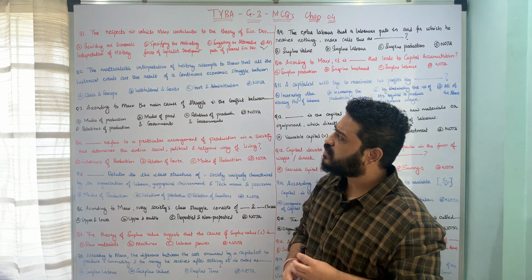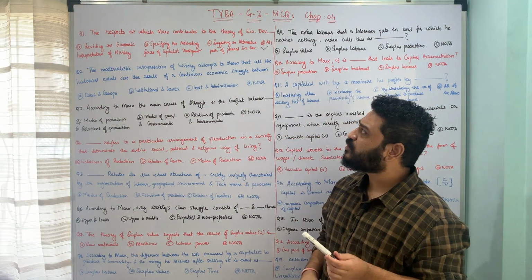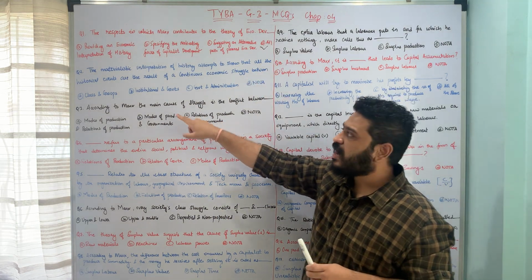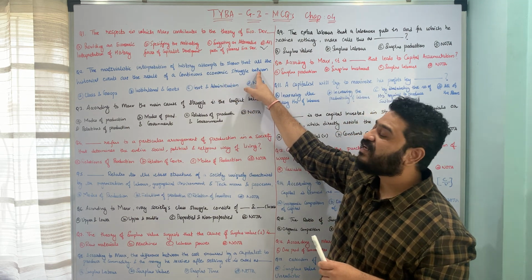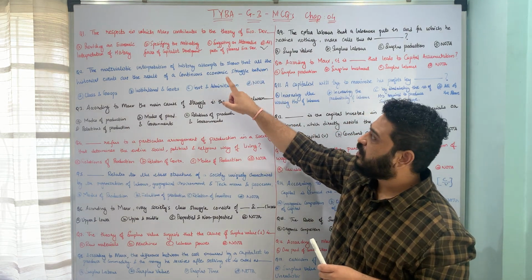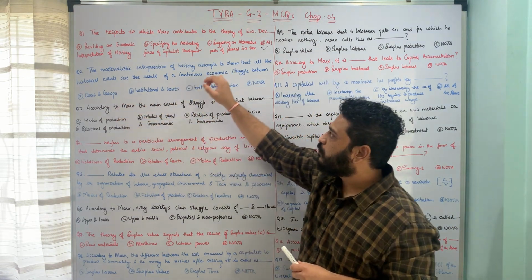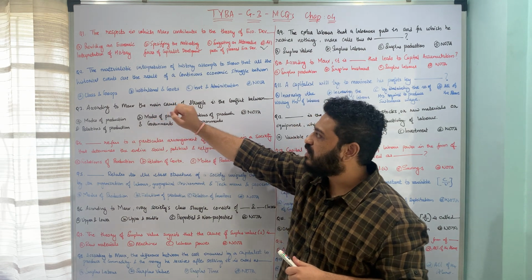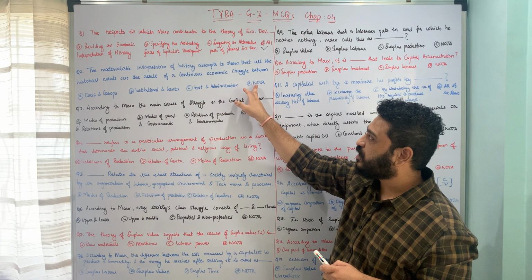The next question is: the materialistic interpretation of history attempts to show that all the historical events are the result of a continuous economic struggle between dash. Whether it is between A, classes and groups, B, institutions and governments, C, governments and administration, or D, none of the above.